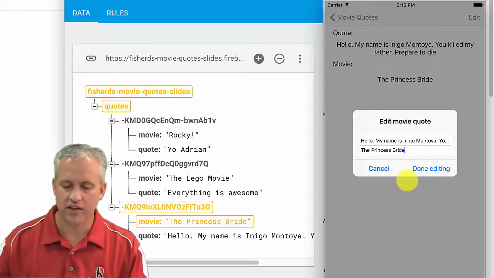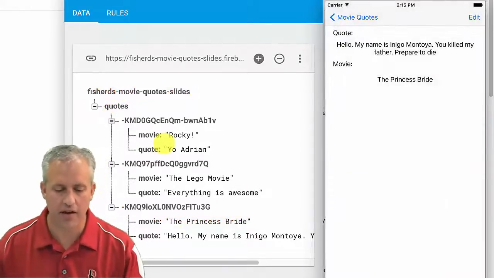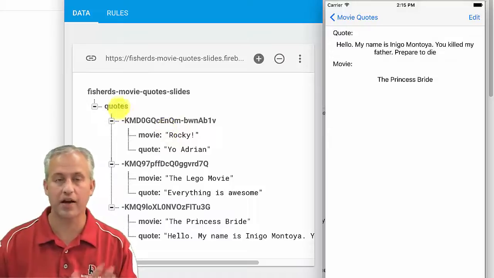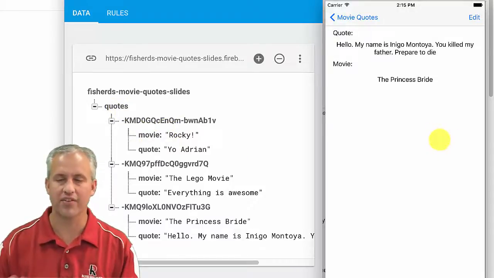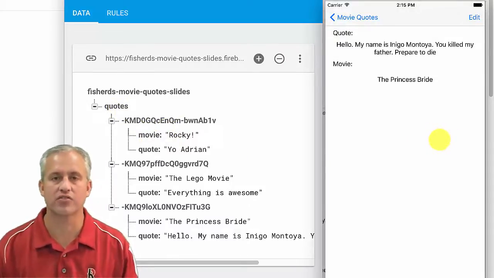So it's a neat app. You can see this repeated data pattern where things are in quotes, and this live updates, using Firebase's real-time database. It's going to be a neat project.